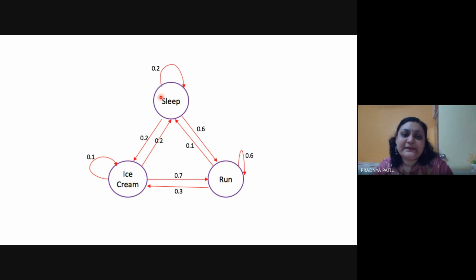Now check for sleep. Sleep to sleep is 0.2, sleep to ice cream is 0.2, that is 0.2 plus 0.2, 0.4, and sleeping to running is 0.6. So again 0.4 plus 0.6 is 1. So your sleeping state is again correct. And then for the running state, running to running is 0.6, running to sleeping is 0.1, that is 0.1 plus 0.6 is 0.7, and running to ice cream is 0.3. So 0.7 plus 0.3 is 1. So again this running state is correct.